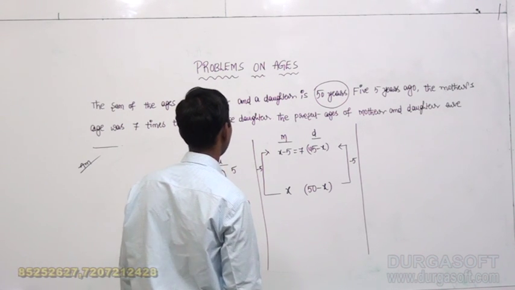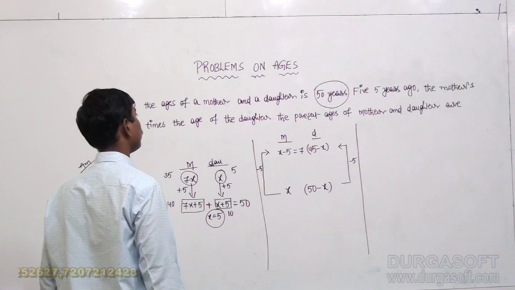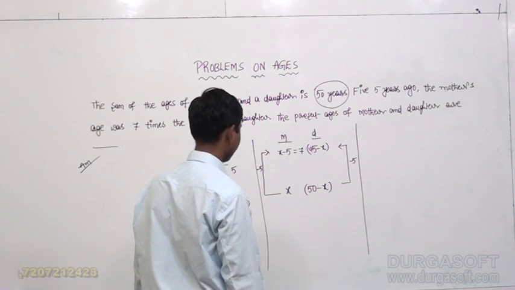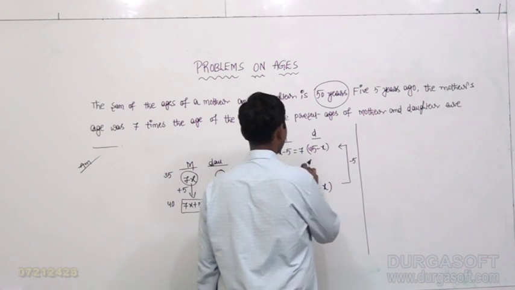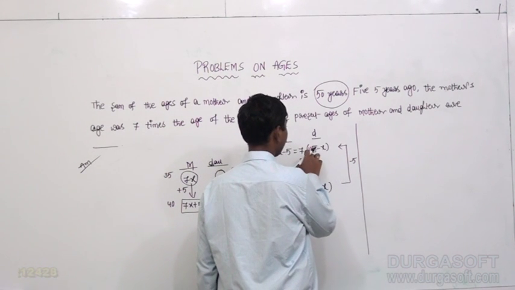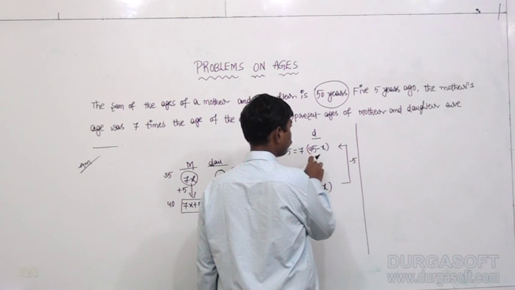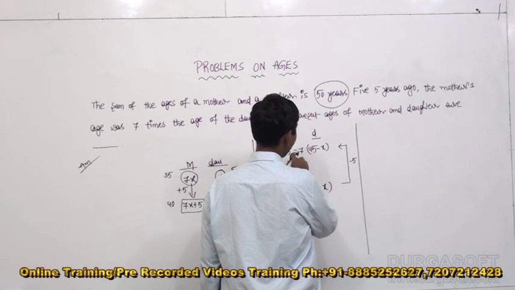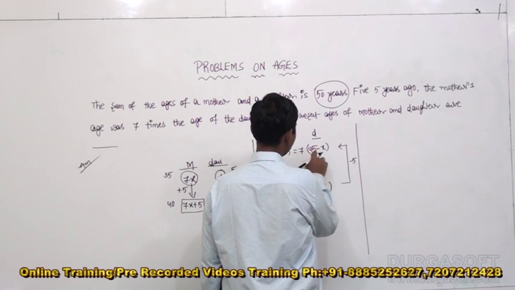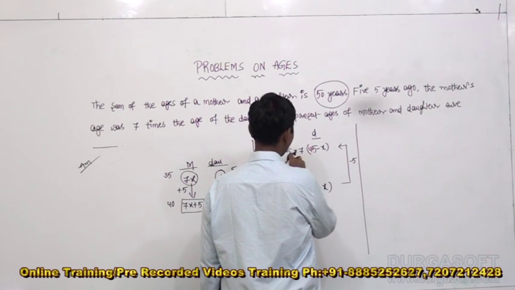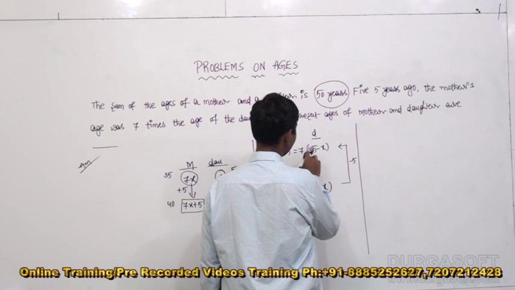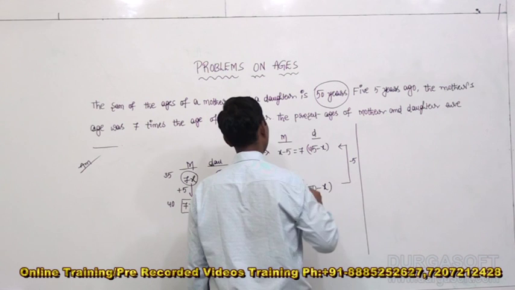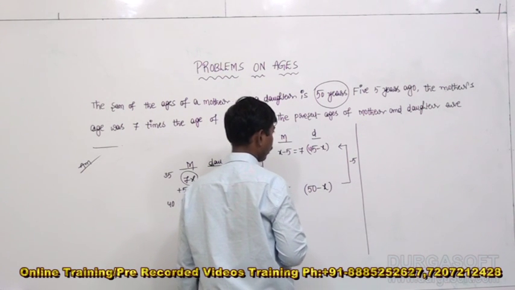Let me check once again. 7 into 45, 315 minus 7x. So 7 into 40, 280, 7 into 5, 35. 280 plus 35, 315. This one comes to this side. 315 minus 5 comes to this side, plus 5. 320. 320 means 8x equals 320.